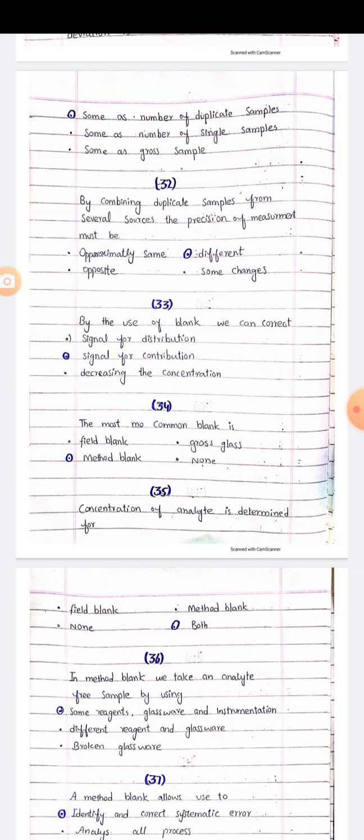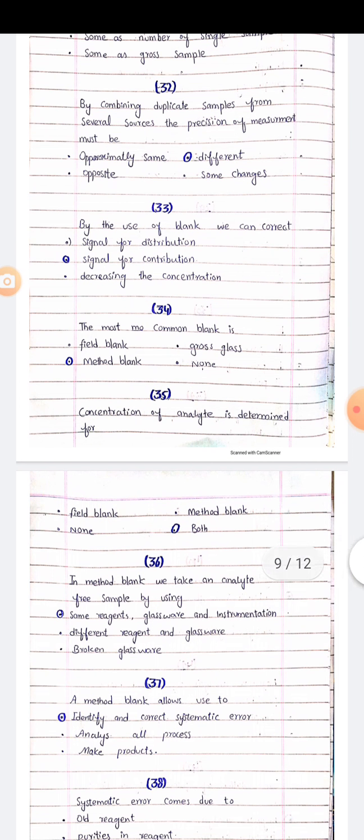MCQs number 32. By combining duplicate samples from several sources, the precision of measurement must be approximately same, opposite, different, some changes. Right option is different. MCQ 33. By the use of blank, we can correct signal for distribution, signal for contribution, decreasing the concentration. The right answer is signal for contribution.